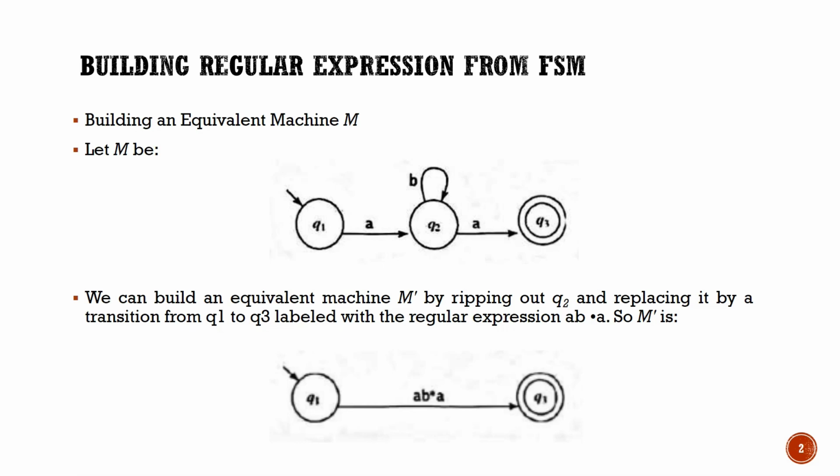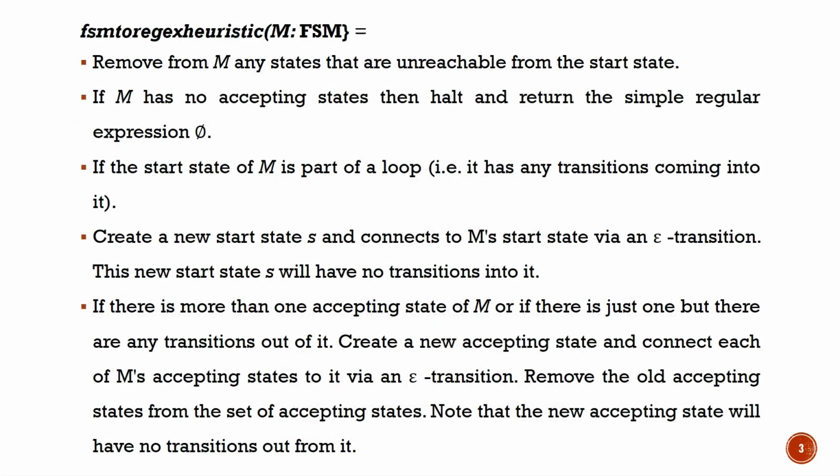So the whole finite state machine can be reduced as A B star A. On getting A B star A, we can move from the start state to the final state. So the state Q2 can be removed, that is, it can be ripped out over here.